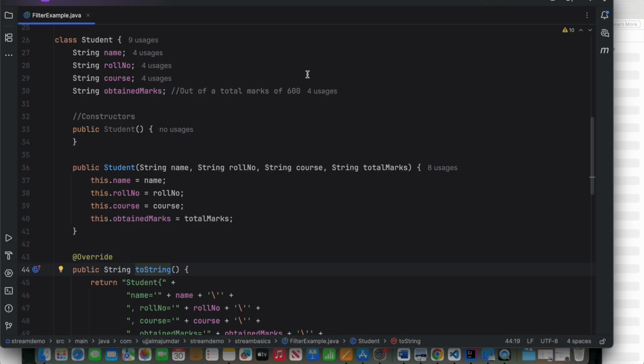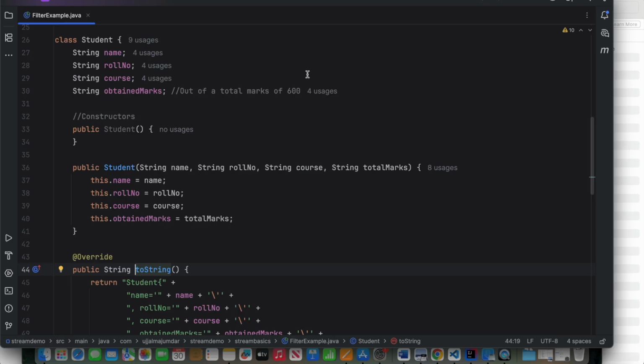Then we have aggregators like reduce and collect to perform different kinds of aggregation on the data. Finally, we can take the output in some other form, supported by different stream methods like toList or forEach. And the execution starts when we receive a terminal operation.